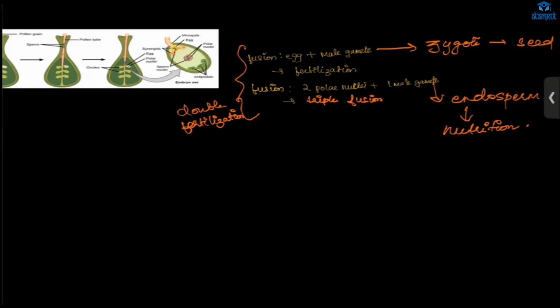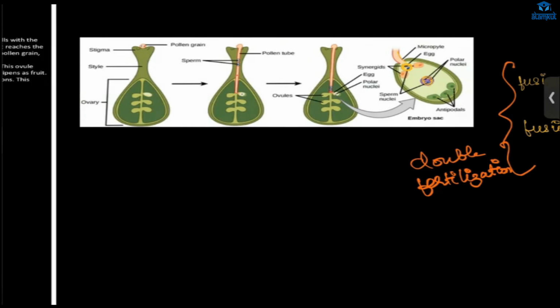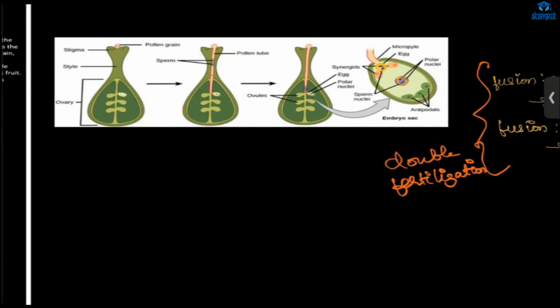So the agents of pollination, like wind, will carry the pollen grains, right? And it will reach the stigma. Okay. And inside the pollen grain only male gametes will be present, and there will be two male gametes. One male gamete will fuse with one egg and form zygote. And one male gamete will fuse with polar nuclei and form endosperm. This endosperm will provide nutrition to the zygote for its growth. Okay. Now, have you understood this?